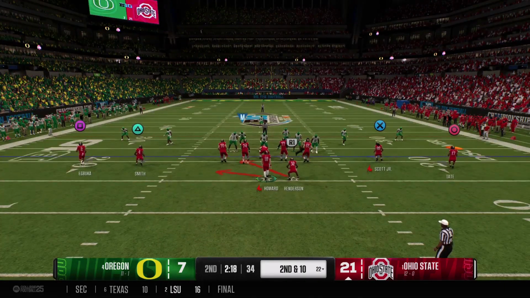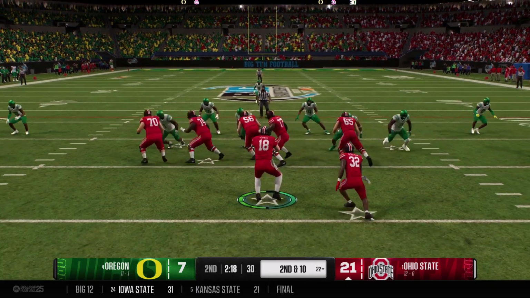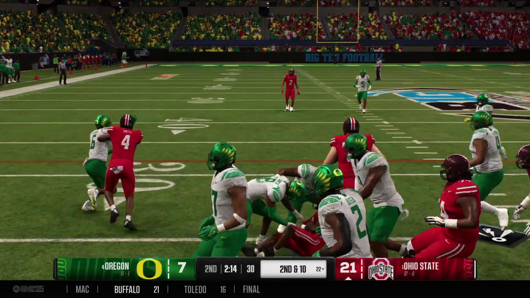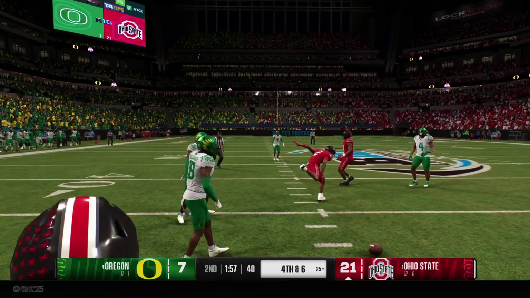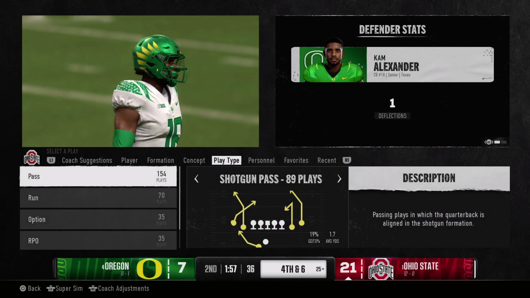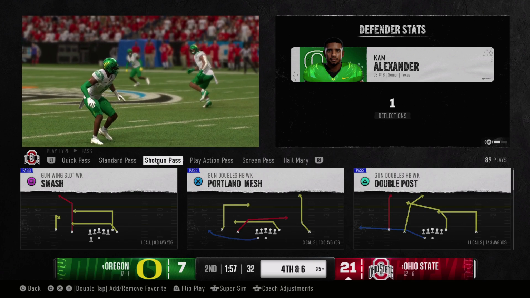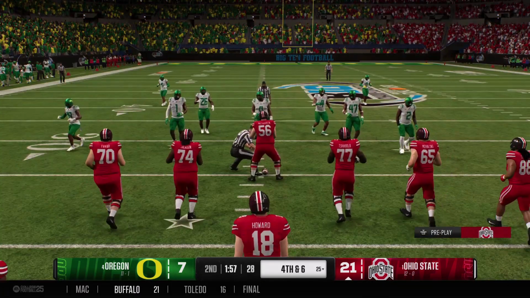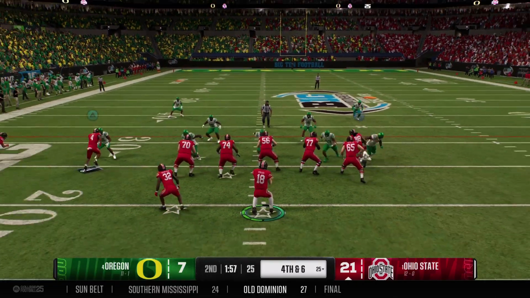Pretty nice catch here, but a missed opportunity for an interception. Let's face it, a lot of these defenders, they've got it all. Speed, athleticism, and hands. Defense brings some heat here. To throw, it's Howard. But it's incomplete, and that will now bring up 4th down. And I think the quarterback here forces the ball because it's 3rd down. But he's got to be careful having the ball on his own side of the field. That ball was almost picked off. Check this out. The offense still on the field, going for it inside their own 30.